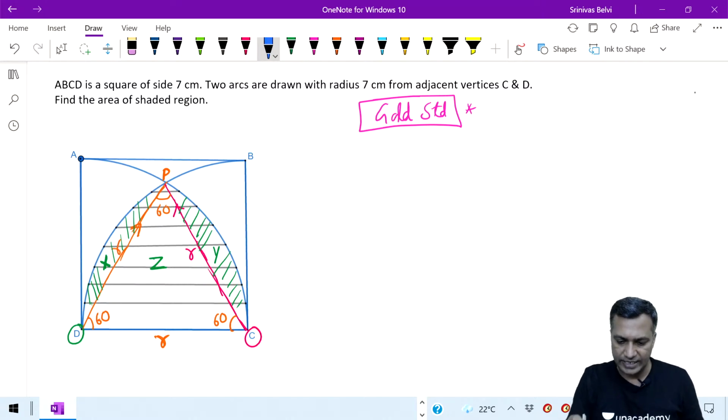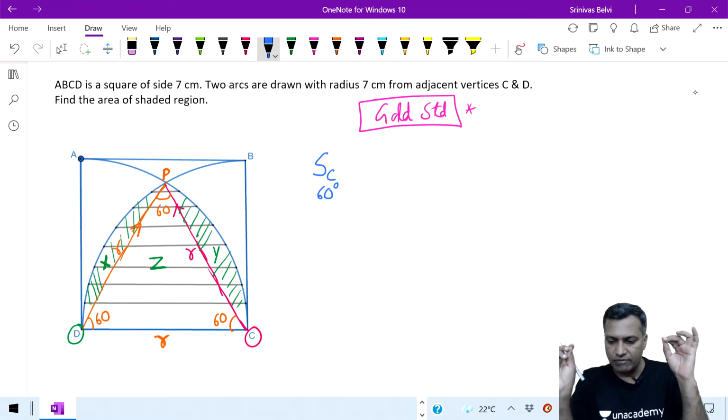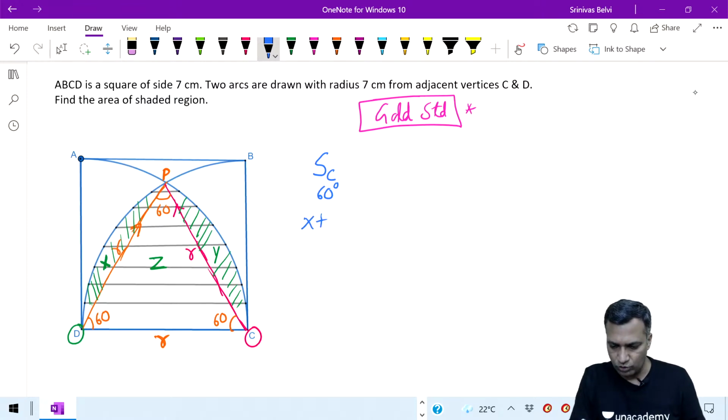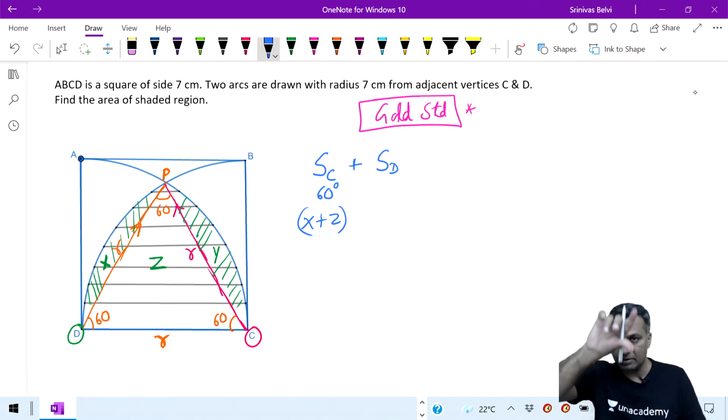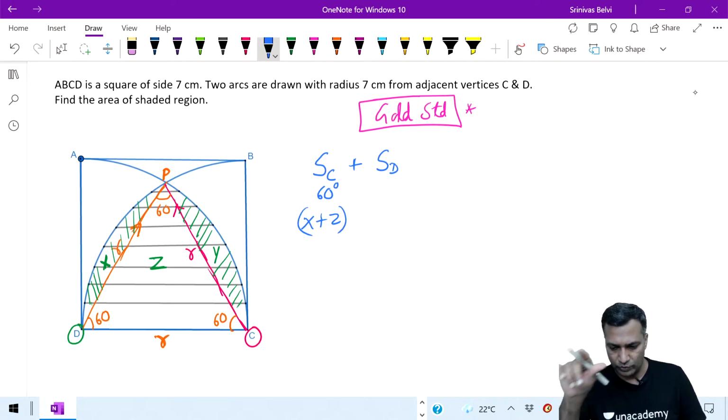So I take the area of the sector starting from C, only 60 degrees. Area of the sector starting from C, equivalent of 60 degrees, that becomes X plus Z. Plus, now I will take the area of the sector from D, going with that particular curve, only the 60 degree portion.